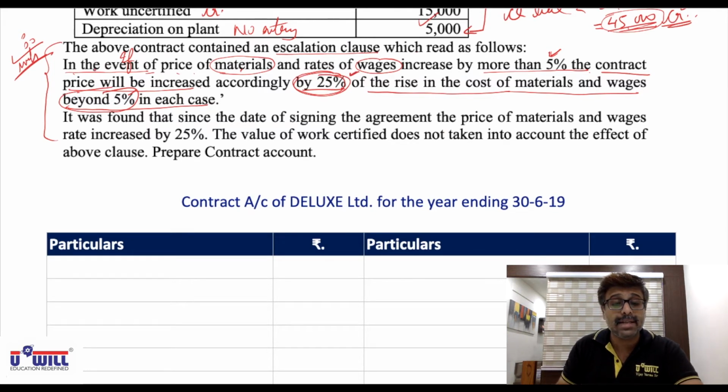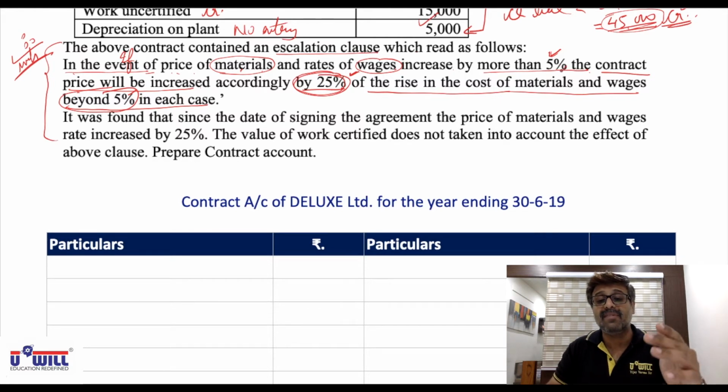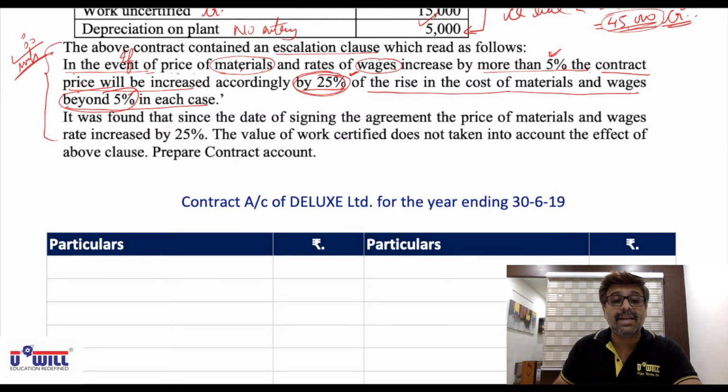Look at that sentence again. In the event of price of materials and rate of wages increasing by more than 5%, if they increase by more than 5%, then only the escalation clause will apply. The contract price will be increased accordingly by 25%. But 25% of what? Of the rise in the cost of materials and wages beyond 5%.